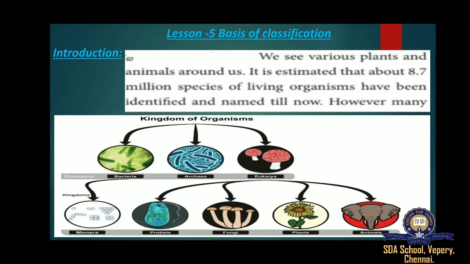Scientists have been trying to classify living organisms in various ways for centuries. In fact, even Aristotle classified living organisms on the basis of whether they live on land, water, or air. But biologists wanted a broader system of classification of living organisms. Hence came the five kingdom classification. Let's look at it in detail.